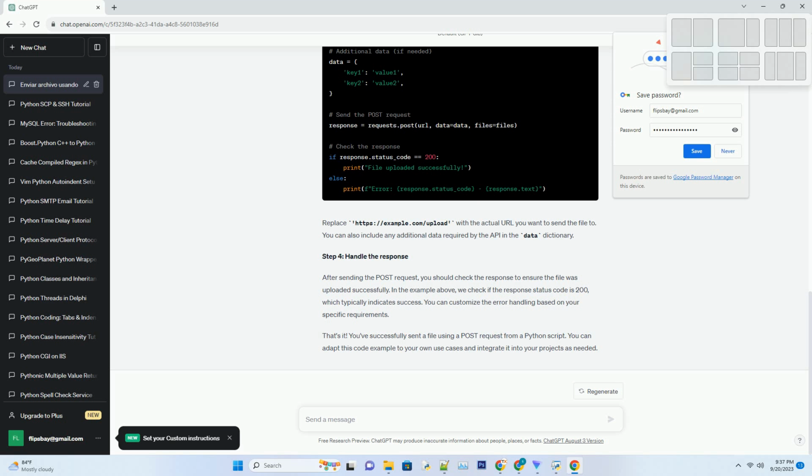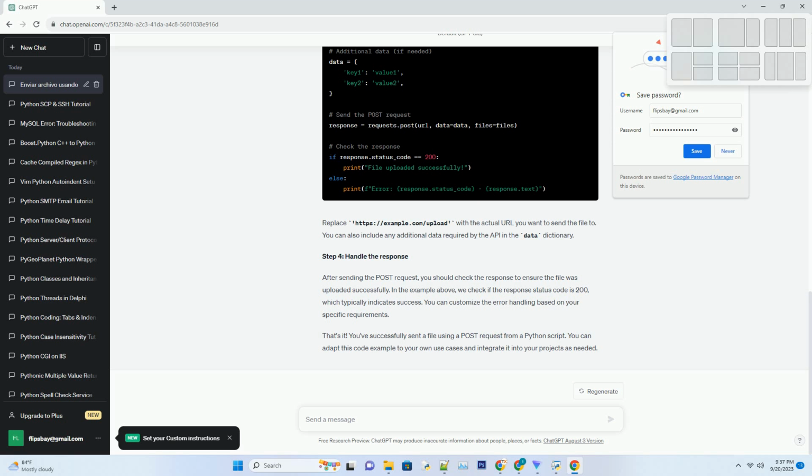Step 4. Handle the response. After sending the POST request, you should check the response to ensure the file was uploaded successfully. In the example above, we check if the response status code is 200, which typically indicates success. You can customize the error handling based on your specific requirements.